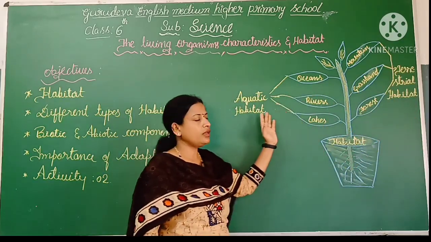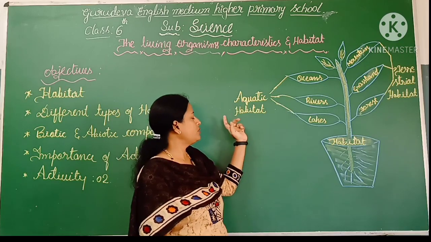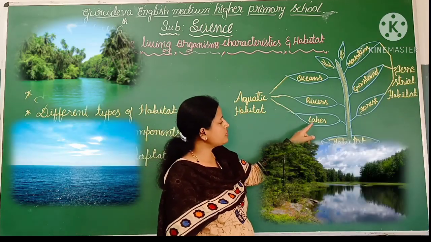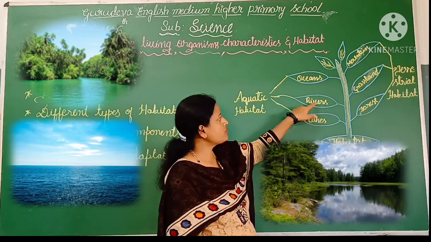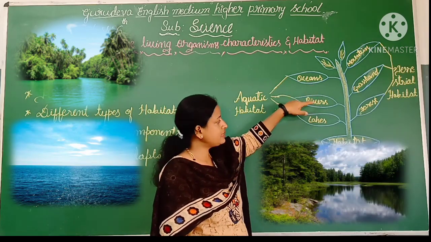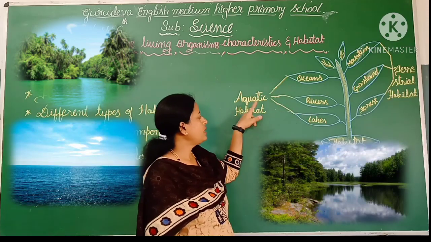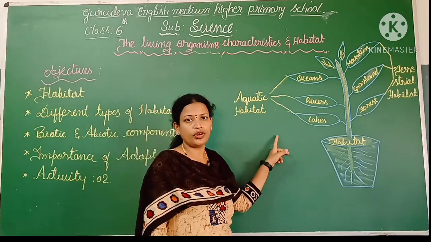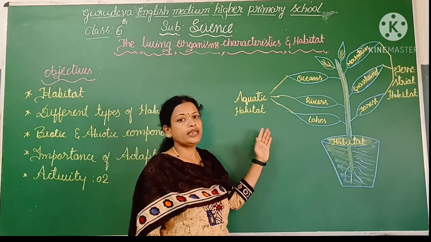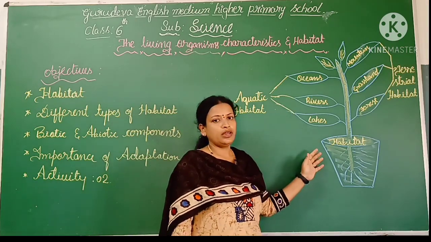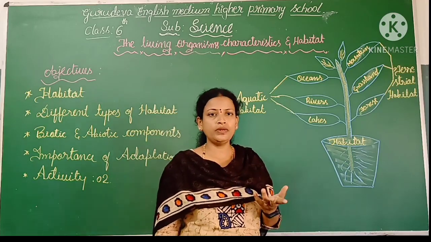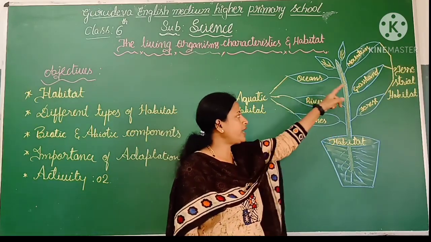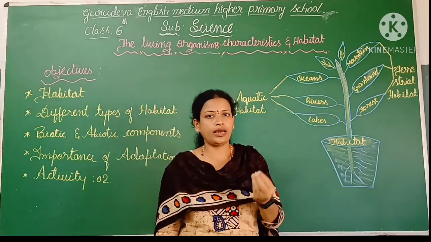In the same way, for the second one, the aquatic habitat, I would like to give the examples: lakes, rivers and oceans. These three are the examples for the aquatic habitat. I hope it's very clear for you people. Let me continue the lesson. Now we understood the meaning of adaptation, the meaning of habitat, the types of habitats and also the examples with respect to the types.